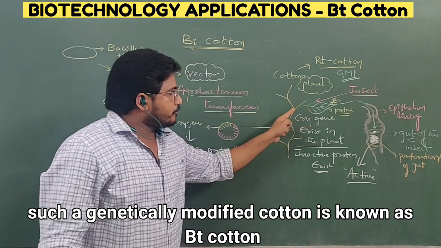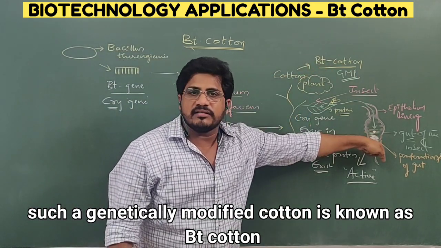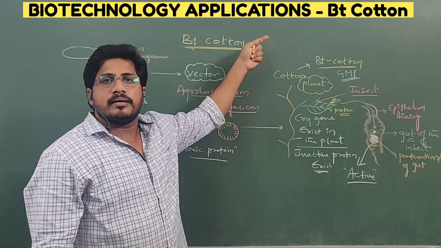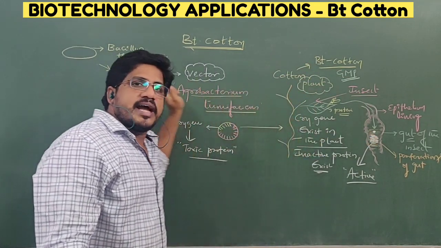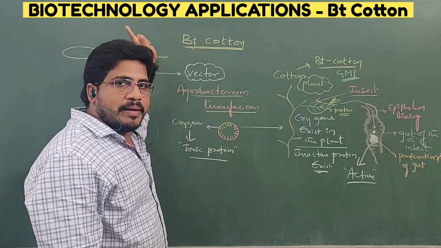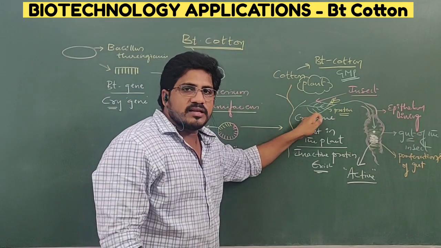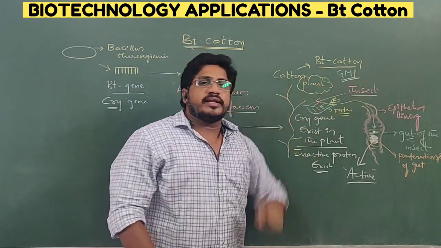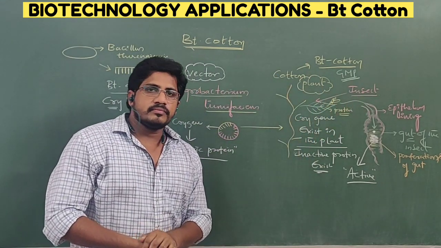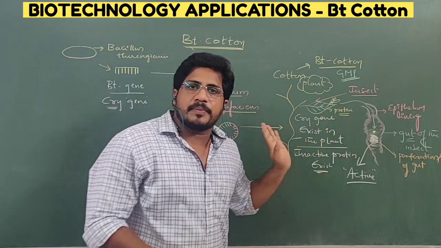The genes of the plant, or any product of the plant, are not damaging the gut of the insect. Because of the desired gene, which belongs to Bacillus thuringiensis, a protein is produced inside the plant. The protein is damaging the insect. Here is one more question. Does that protein damage the plant?